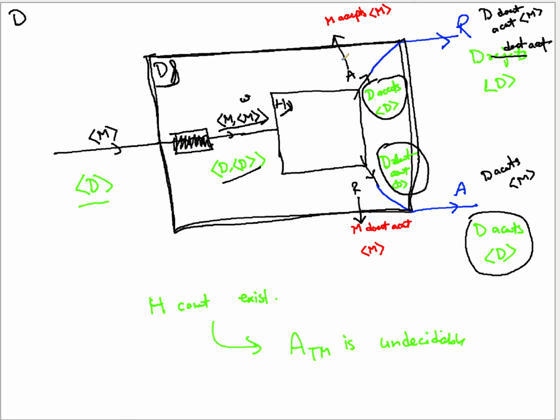Although we have built this D on top of H, D can exist if H is existing. You can take a Turing machine and build another Turing machine on top of it. But H is a universal decider for all possible Turing machines. So H should have known already, but it is not possible. And that is why, because of this contradiction, something doesn't hold. And whenever we arrive at a contradiction, we go back and say that our assumption was incorrect. Right? That's how the proof by contradiction works.